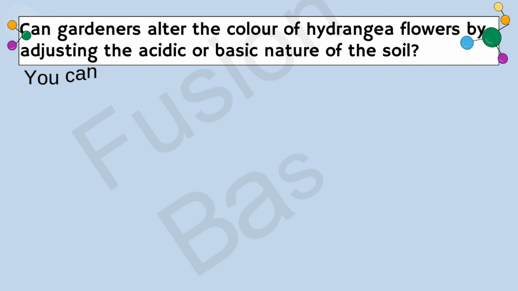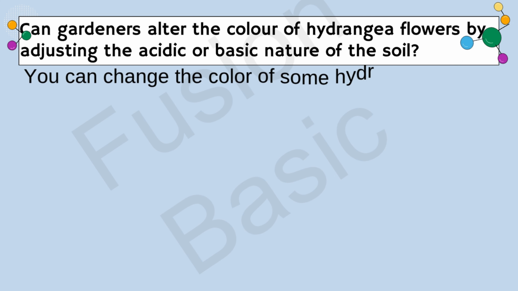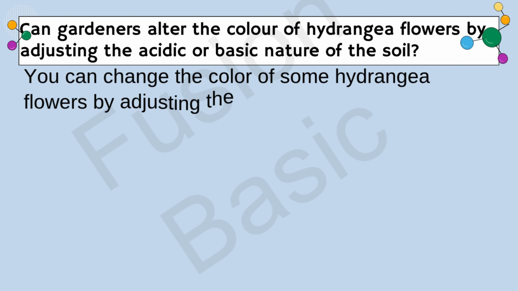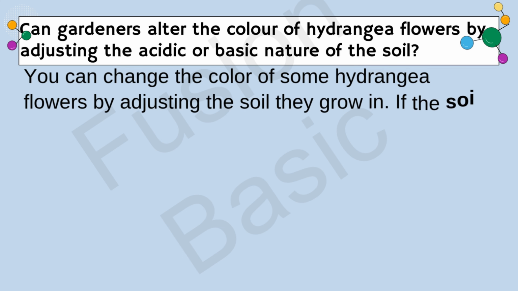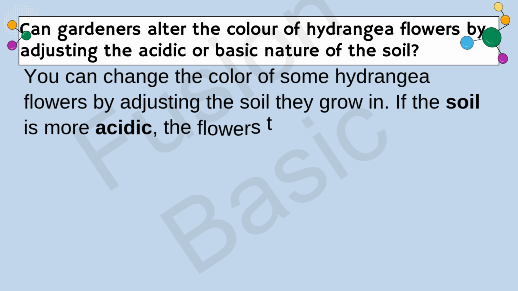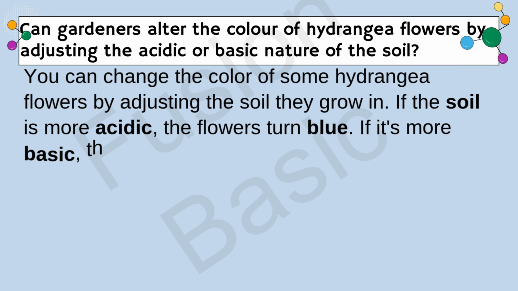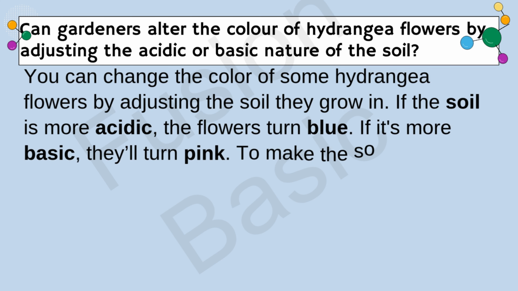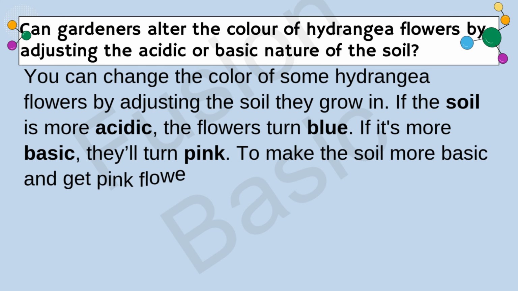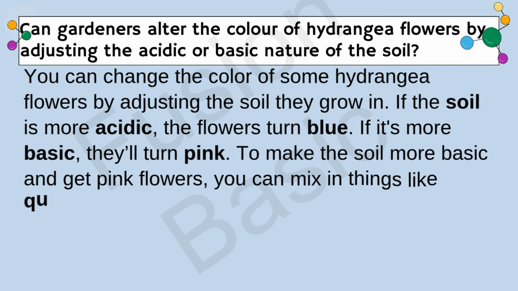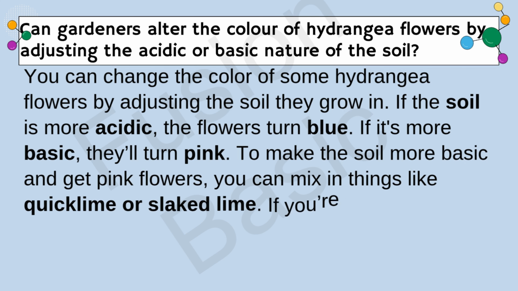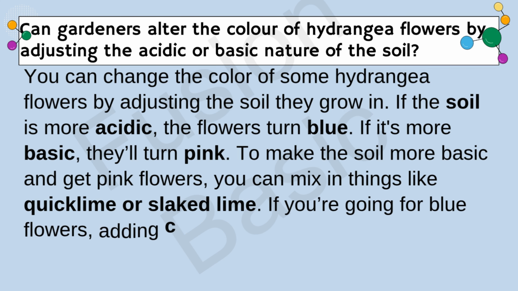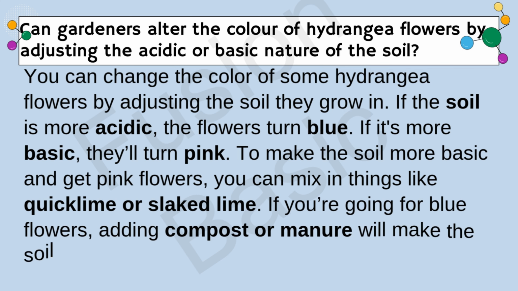Question. Can gardeners alter the color of hydrangea flowers by adjusting the acidic or basic nature of the soil? Solution. You can change the color of some hydrangea flowers by adjusting the soil they grow in. If the soil is more acidic, the flowers turn blue. If it's more basic, they'll turn pink. To make the soil more basic and get pink flowers, you can mix in things like quicklime or slaked lime. If you are going for blue flowers, adding compost or manure will make the soil more acidic.